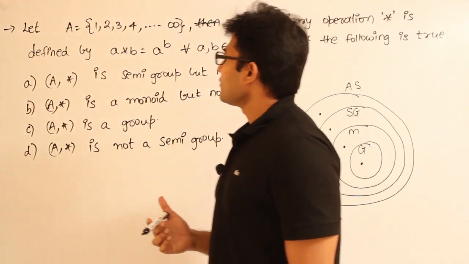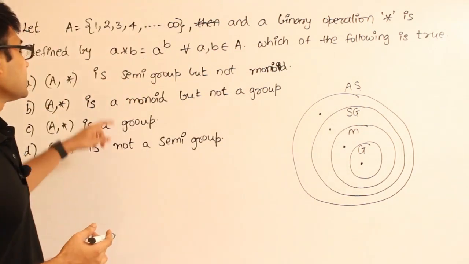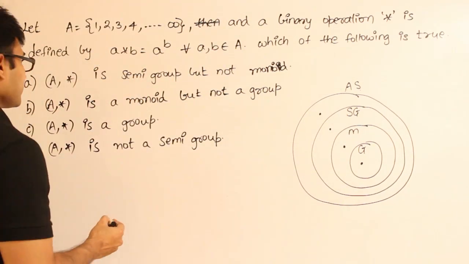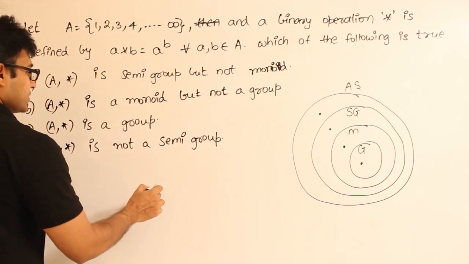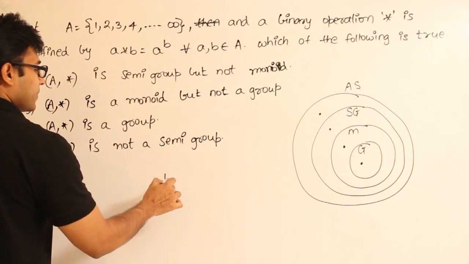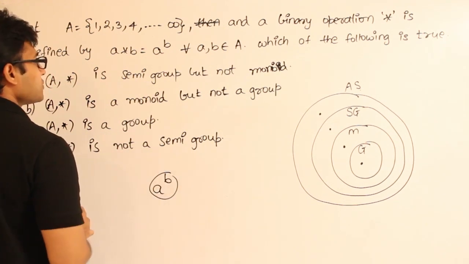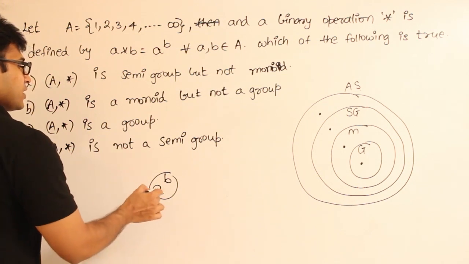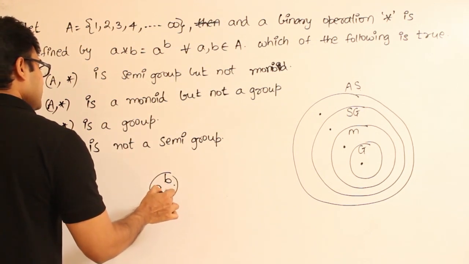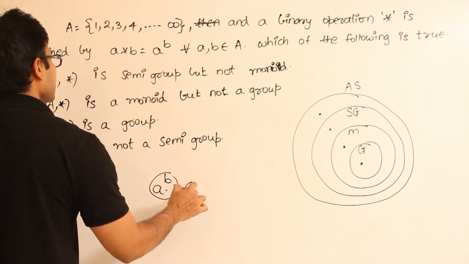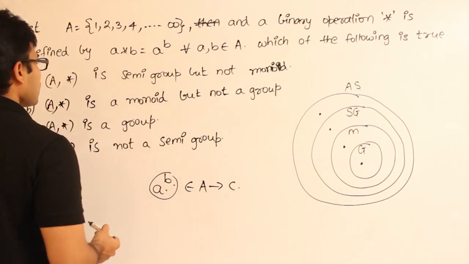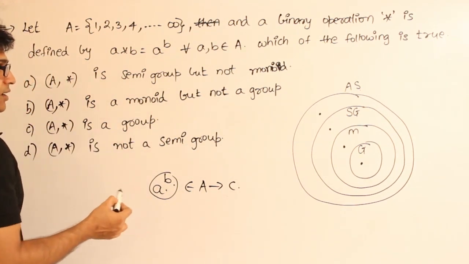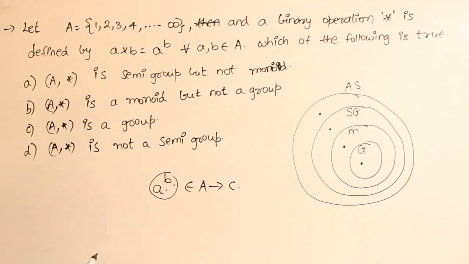Now the operation A star B is defined as A power B. If I take two natural numbers and raise A to the power B, then definitely the result is also going to be a natural number. So whatever numbers you take, A power B definitely belongs to A. Therefore the closure property is satisfied. So what can you say about (A, star)? It is definitely an algebraic structure, but in the options they didn't ask about it at all.